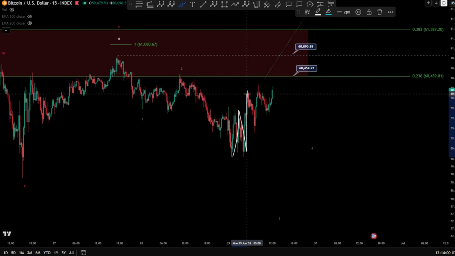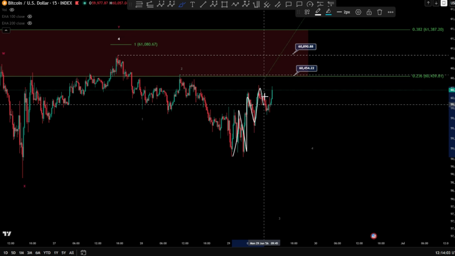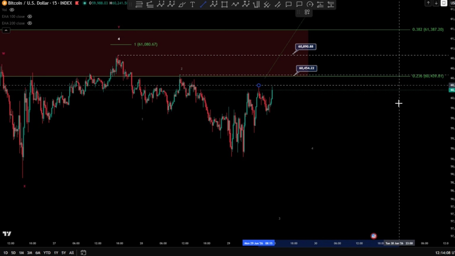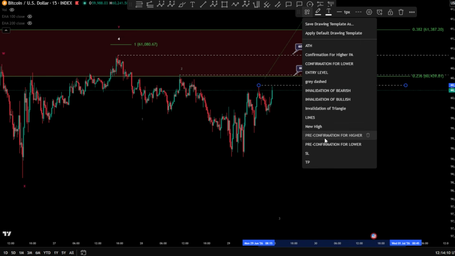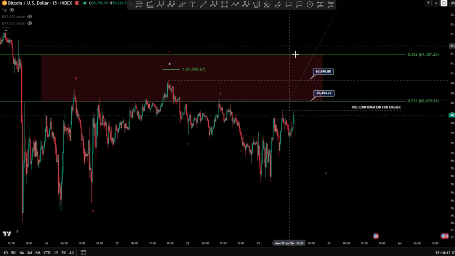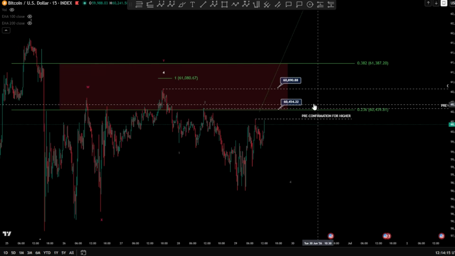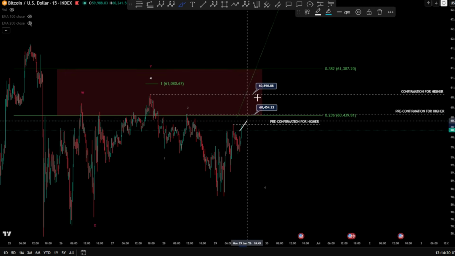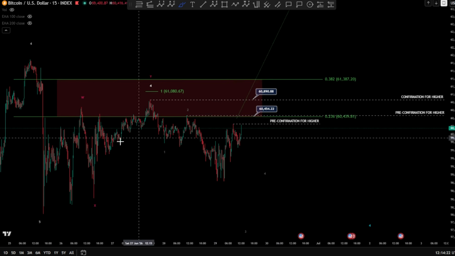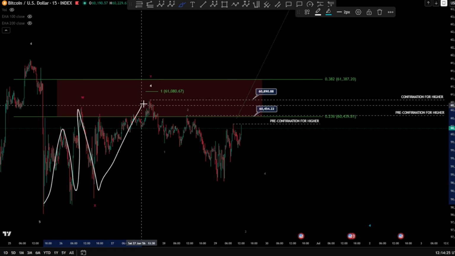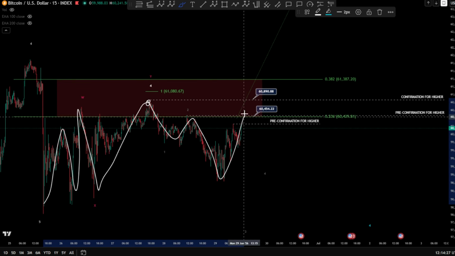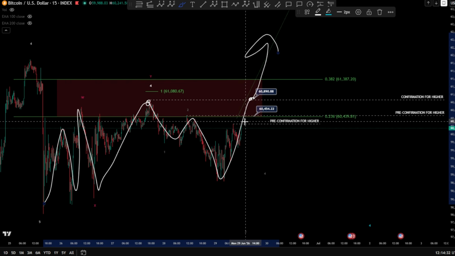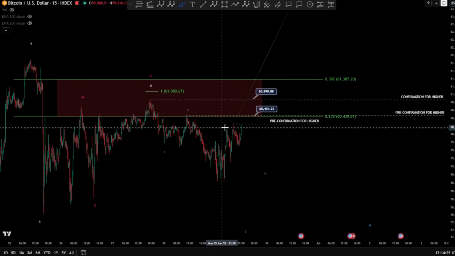So the signal of strength is completing here. 5 waves up, 3 waves down, taking the high, confirmation for something higher. By all means, if we take this, this is our pre-confirmation for higher there. And we're looking, of course, for the next pre-confirmation as well, which is something very, very bullish. Why? Because by completing 1, 2, 3, 4, and a 5 here, 3 waves down, pushing for higher, it's a full confirmation. That's why this is our full confirmation at 60K 890.